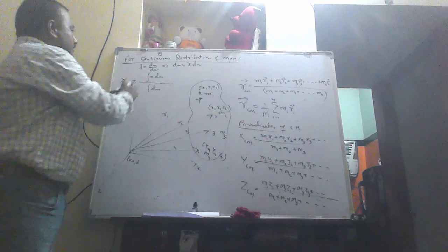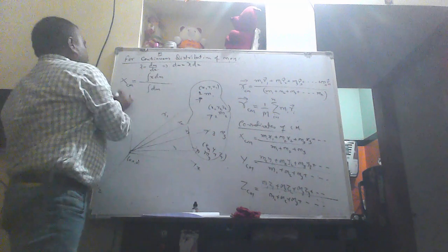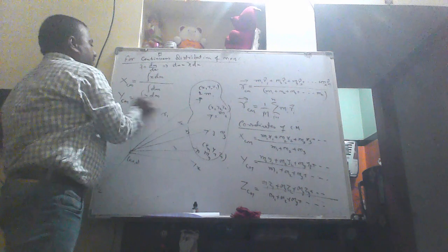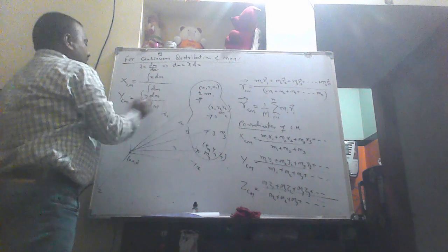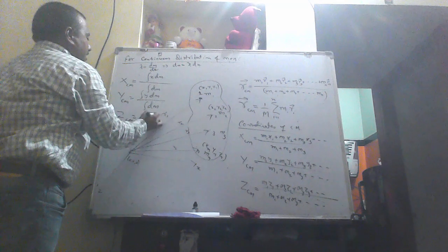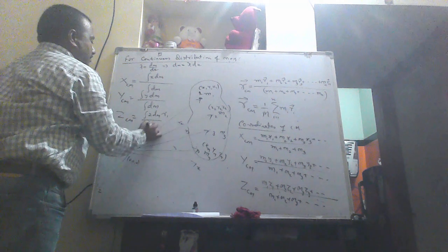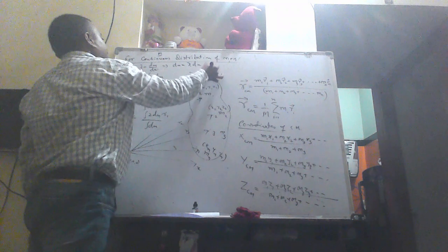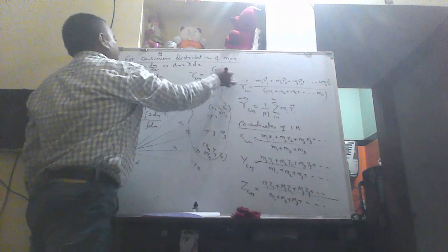Similarly, y center of mass is the integration of y dm divided by the integration of dm, and z center of mass is the integration of z dm divided by the integration of dm. Similarly, r center of mass is the integration of r dm divided by the integration of dm.